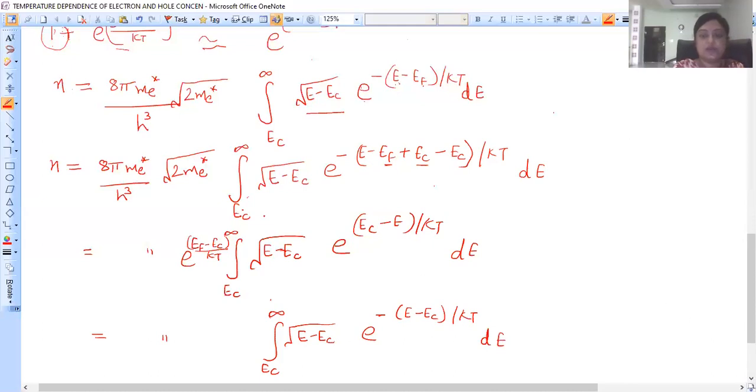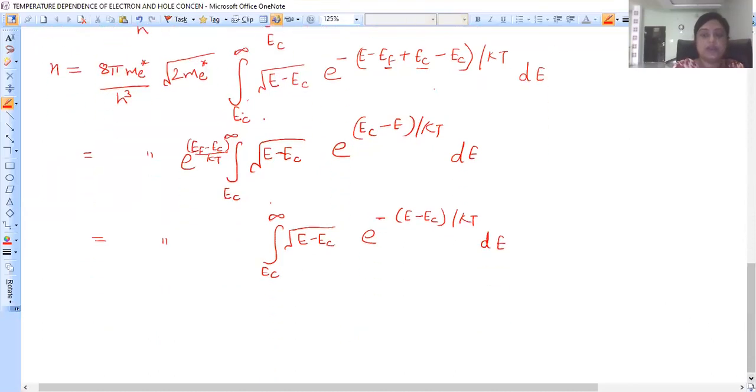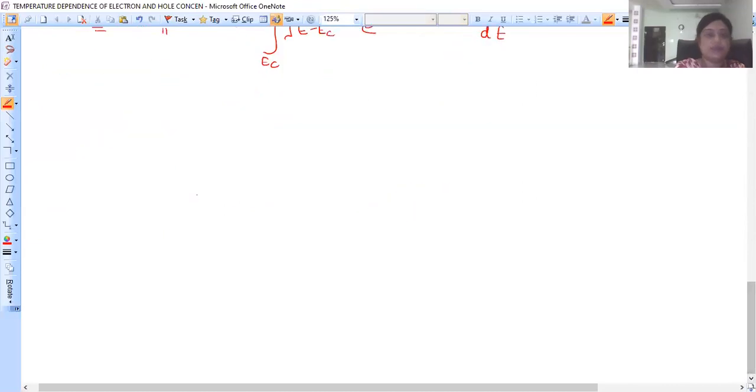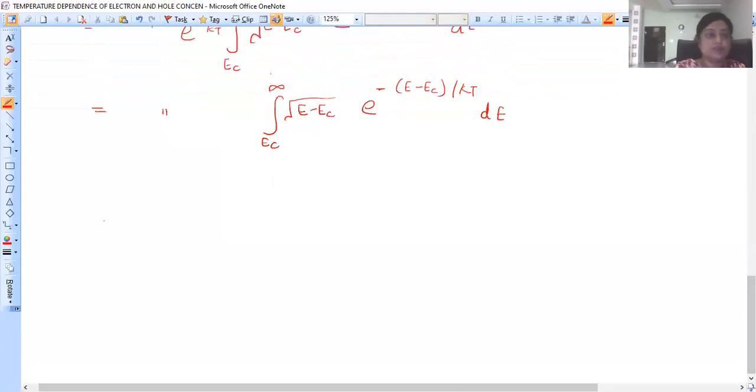So next what we'll do, we will put E minus Ec over kT as x. So integrating dE, it becomes kT times dx.